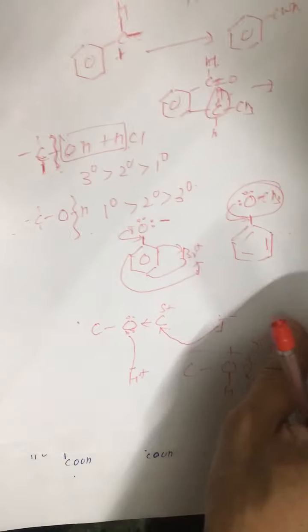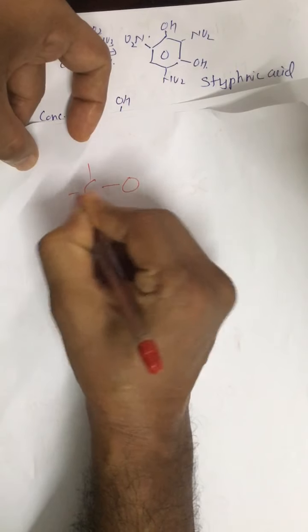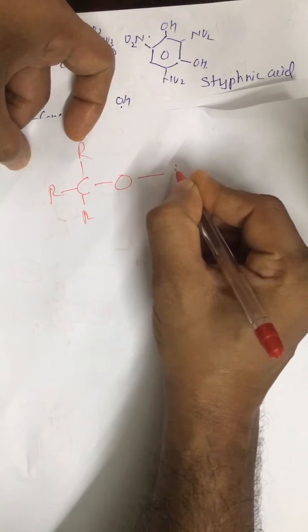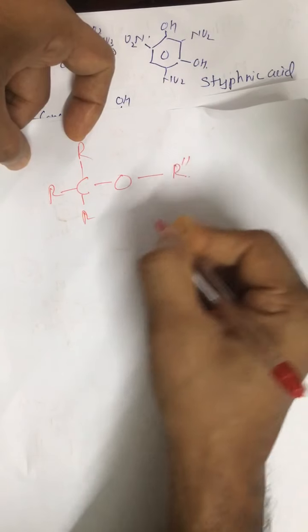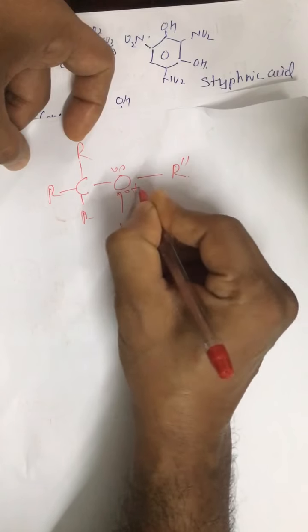Alright. Now the problem is, if we have a tertiary alkyl group, like this, O, and this is R, and R, and then we have only one R dash. See, initial attack, this is H and this is a positive charge.